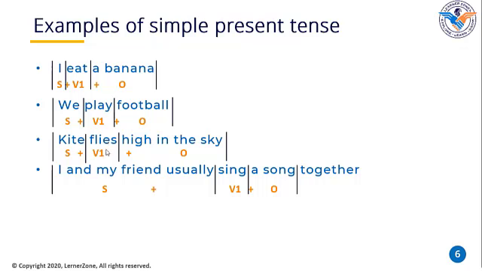I'm removing Y from here and adding IES. And high in the sky, sky is the object. I and my friend both put together become a subject. Sing is the first step of the verb. A song is an object.